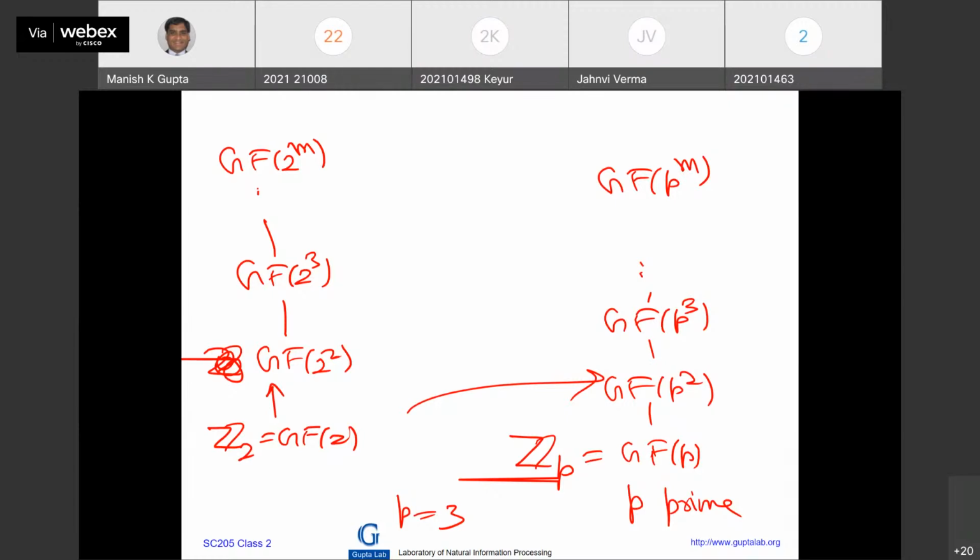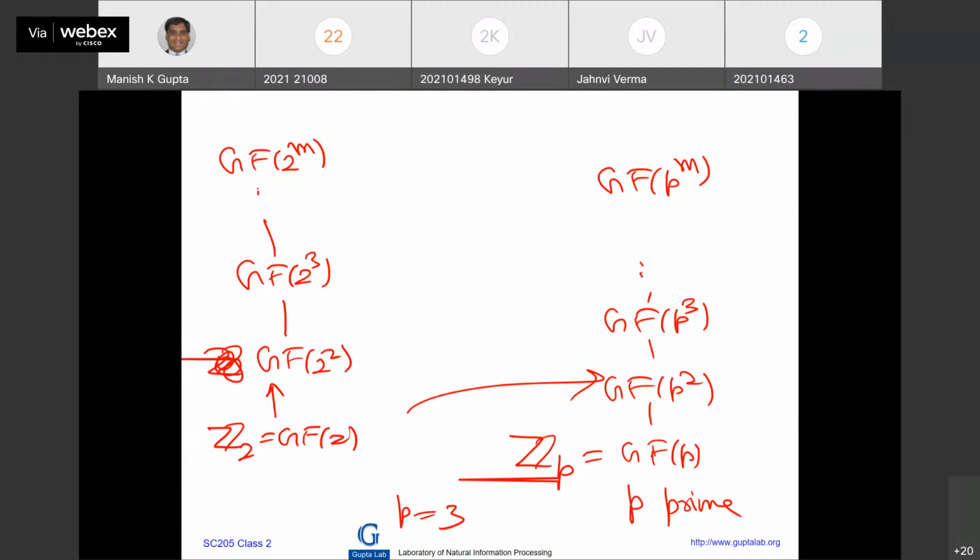So this is ZP. So in general, this intuitive construction shows you that a field with 6 number of elements is not possible, because a field with Q number of elements exists if and only if Q is a prime power. Power of prime.